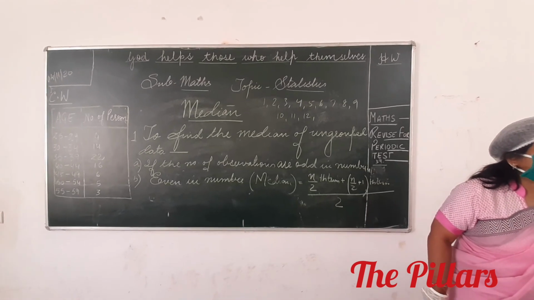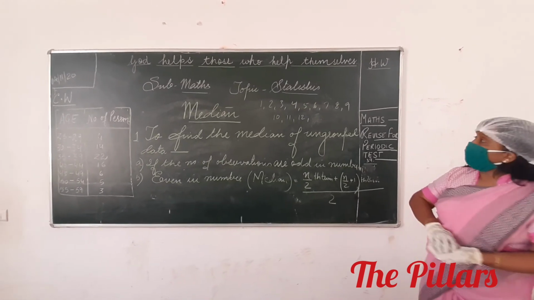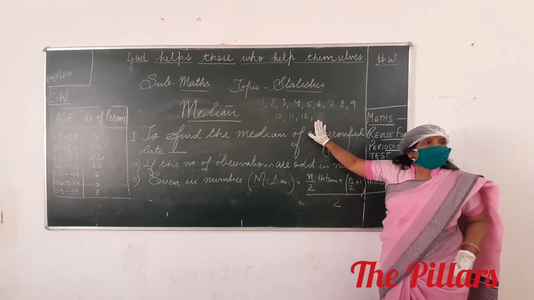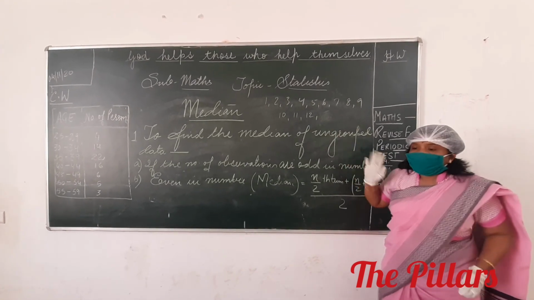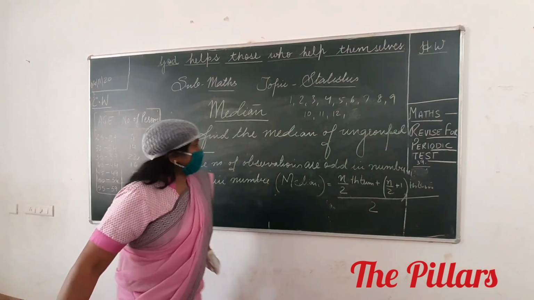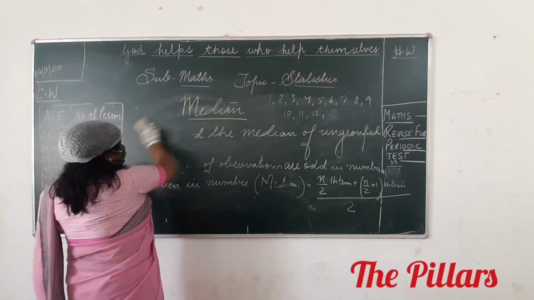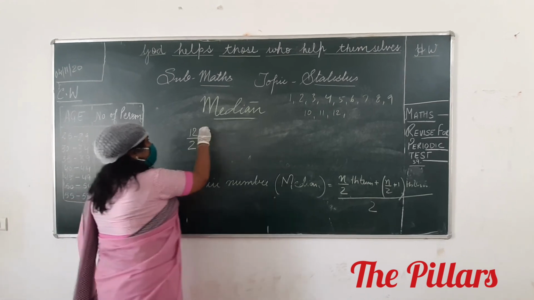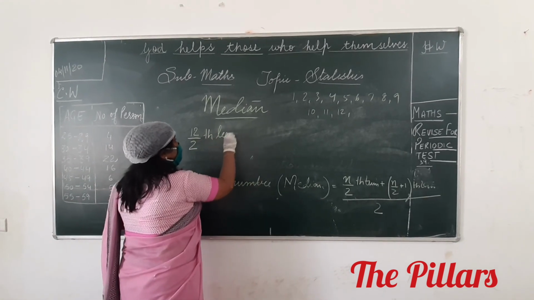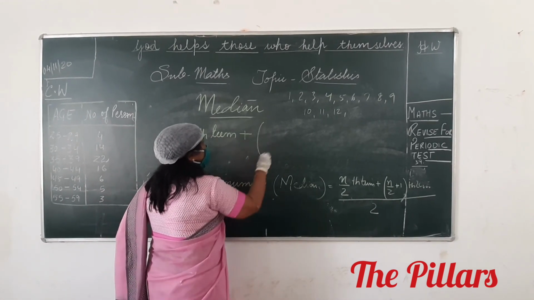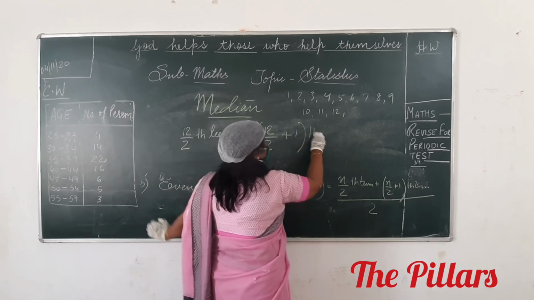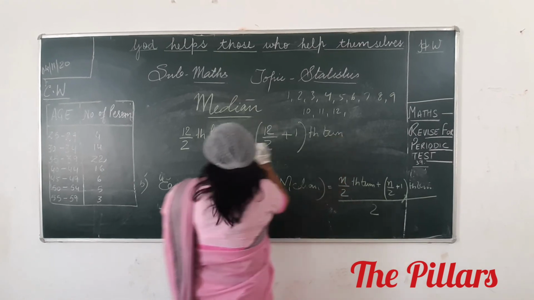Did you understand? No, Suraj did not understand. If the number of observations are 12, tell me whether it is odd or even? Even. Then which formula are we going to apply? N by 2th term. What will be n by 2th term? 12 by 2th term plus 12 by 2 plus 1th term, whole by 2.